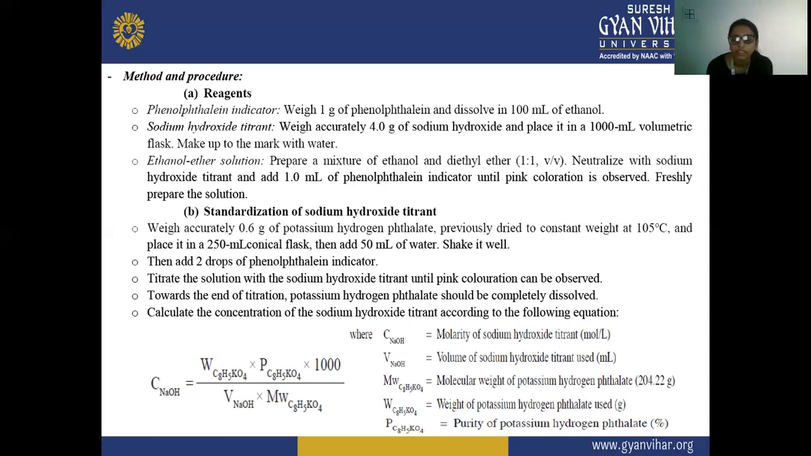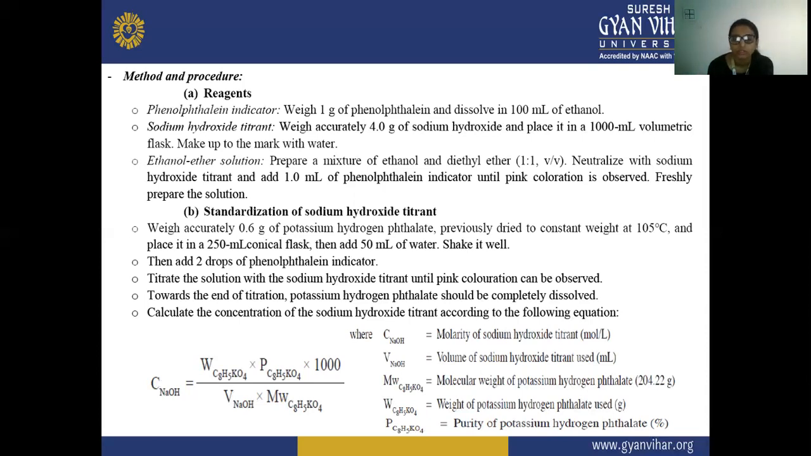Next is the standardization of your sodium hydroxide titrant. So here we are going to weigh accurately 0.6 gram of potassium hydrogen phthalate, previously dried to constant weight at 105 degrees centigrade, and place it in a 250 ml conical flask. Then we add 50 ml of water and shake it well. Then add 2 drops of phenolphthalein indicator and titrate the solution with sodium hydroxide titrant until pink coloration is observed.